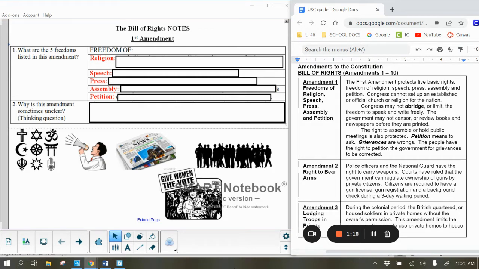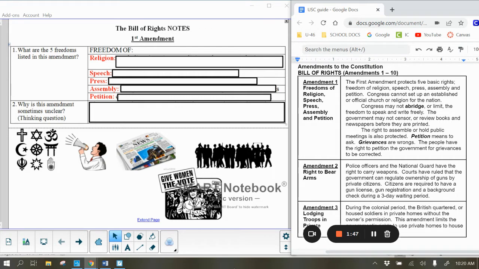The First Amendment protects 5 basic rights: freedom of religion, speech, press, assembly, and petition. Congress cannot set up an established or official church or religion for the nation. Congress may not abridge or limit the freedom to speak and write freely. The government may not censor or review books and newspapers before they are printed. The right to assemble or hold public meetings is also protected. Petition means to ask. Grievances are wrongs. The people have the right to petition the government for grievances to be corrected.